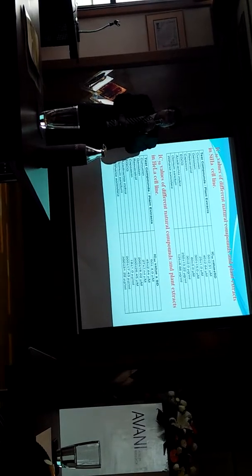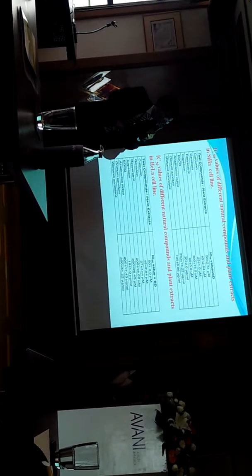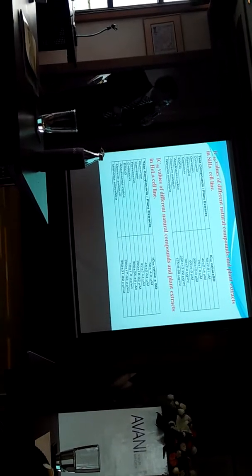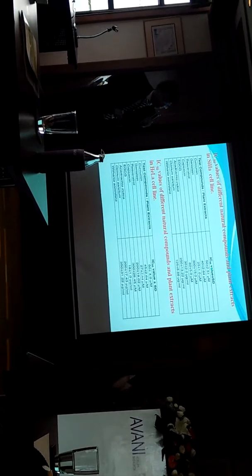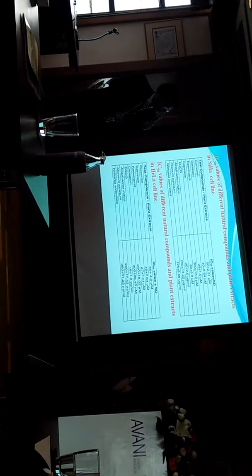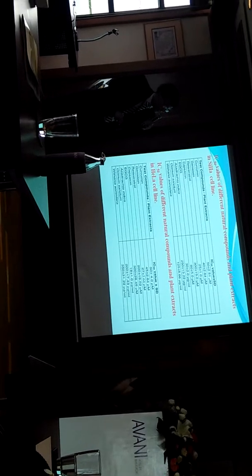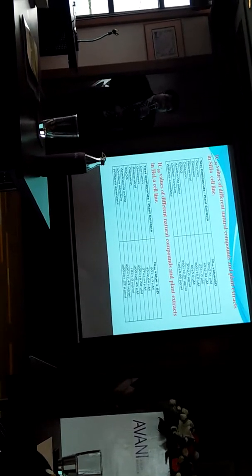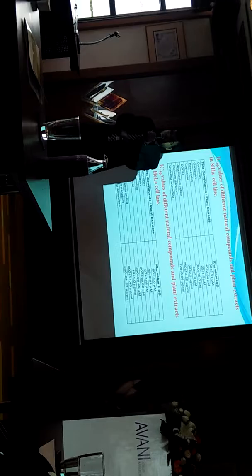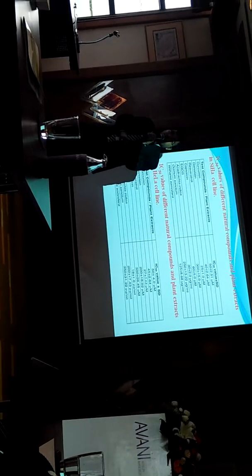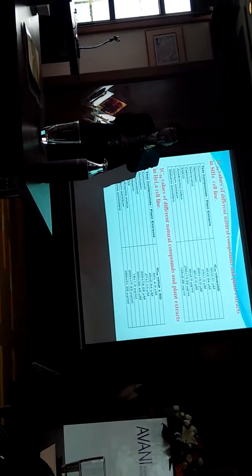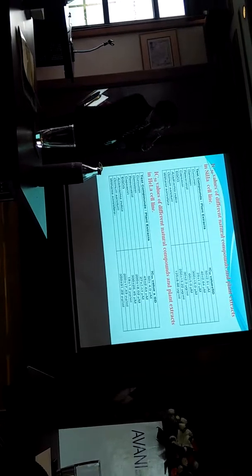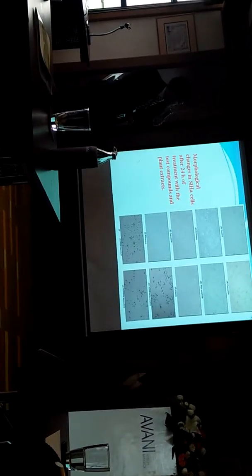Now what is this? I would like to tell you, 50 plus minus 2.5 micromolar. This is because the IC50 value is calculated to be 50 plus minus, and this is the standard deviation. We repeated these experiments three times, and we calculated the standard deviation also, so that there are no chances of error. So we did this for all the compounds as well as the plant extracts.